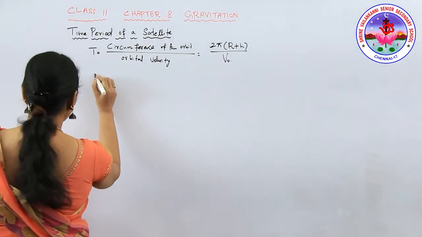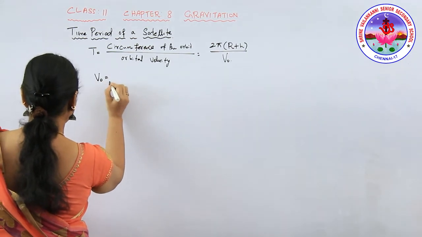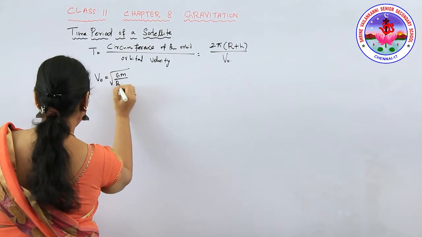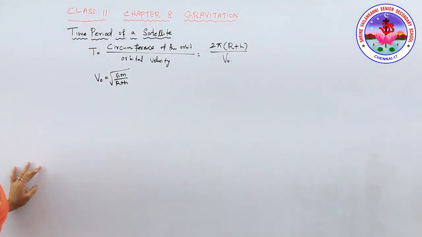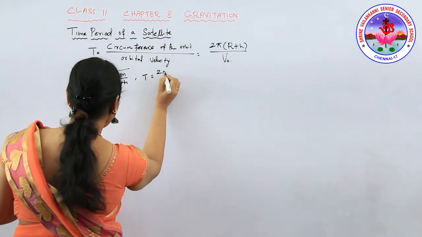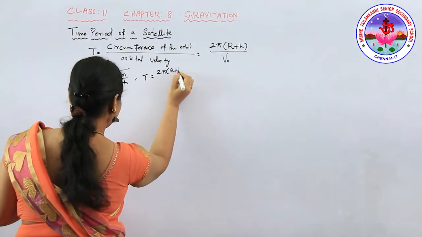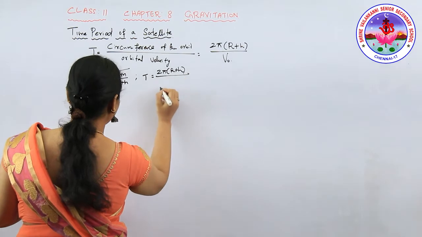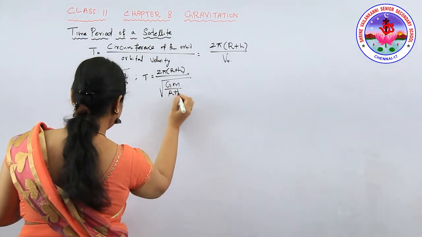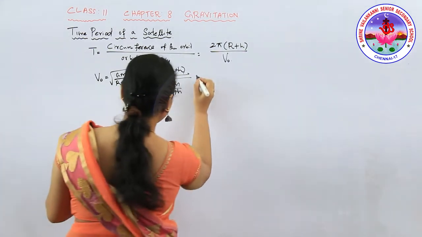Now v naught is equal to root of GM by (r plus h), so T is equal to 2 pi (r plus h) divided by root of GM by (r plus h).